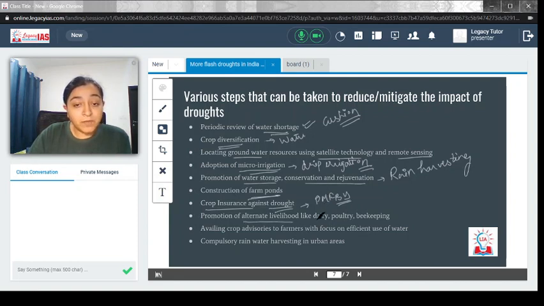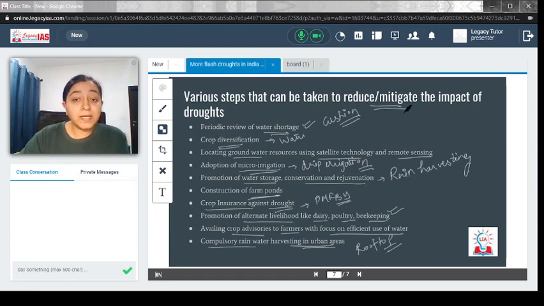Promotion of alternate livelihoods like dairy, poultry and beekeeping. Again, this will give some kind of cushion to farmers so that they do not solely rely on farming, but dairy, poultry and beekeeping could keep them afloat during the time of drought. Availing crop advisories to farmers with a focus on efficient use of water, so that water shortage could be tackled and more intelligent use of water is done. Compulsory rainwater harvesting in urban areas. Not only in the rural areas, not only in the ponds, but also in urban areas, rooftop rainwater harvesting should be promoted. These are the things which will eventually help to reduce or mitigate the impact of drought.